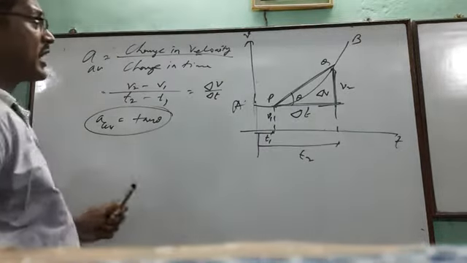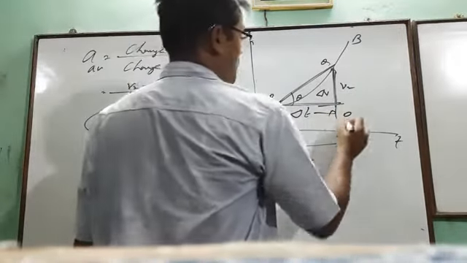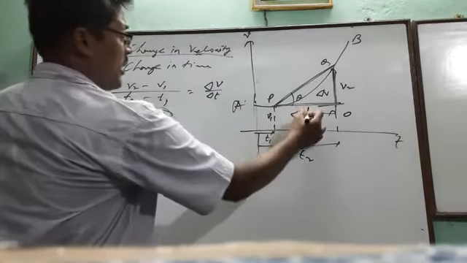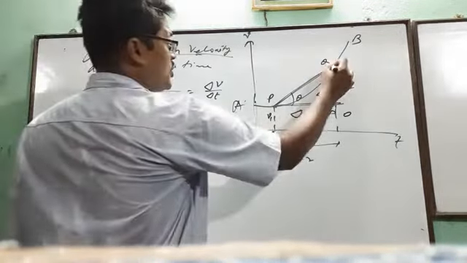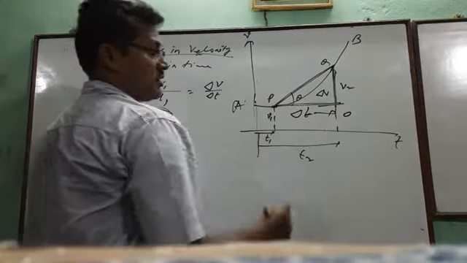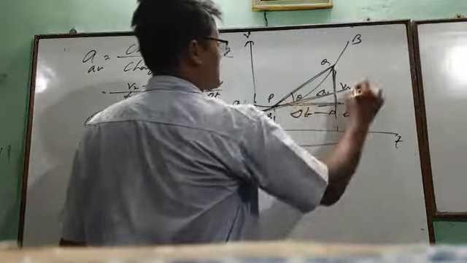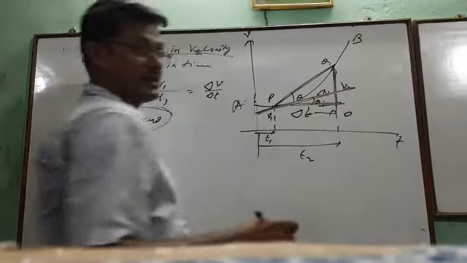Now, if the time interval dt tends to 0, meaning a very small time interval, then what will happen? The point Q will be just after point P, because the gap is not there. So this PQ joining line becomes a tangent to the graph.